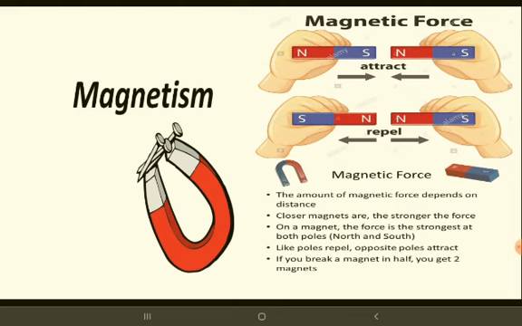All magnets produce magnetic fields around them. Magnets may be natural or man-made. The earth also acts as a magnet, as it has a molten core inside it. Natural magnet example is our earth, because of the molten core inside it, that's why it attracts.